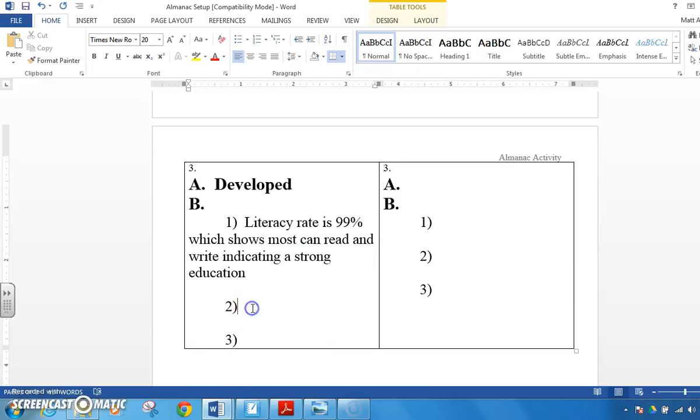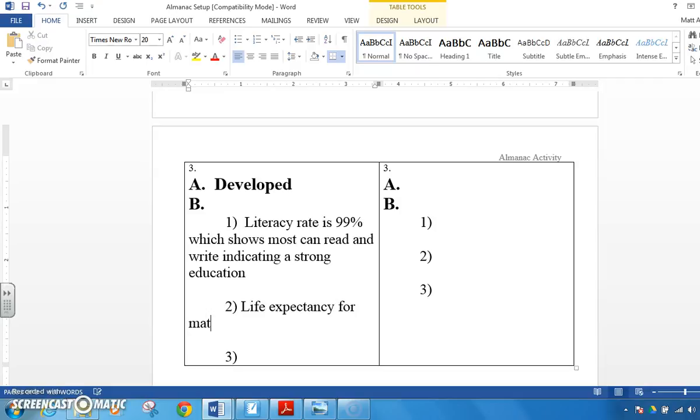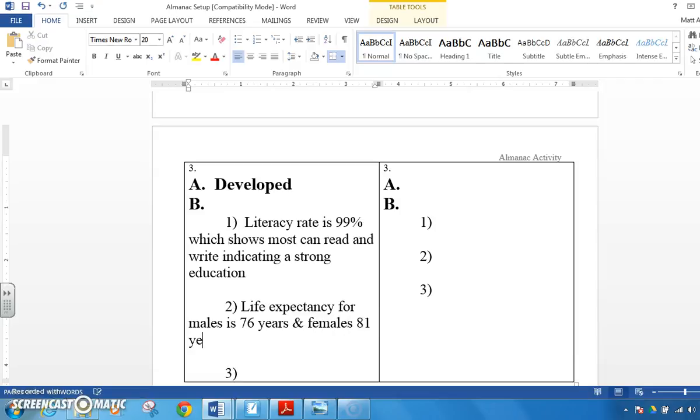So let's do this. Life expectancy for males is 76 years, and females 81 years. Now, that's my evidence that I've got here.